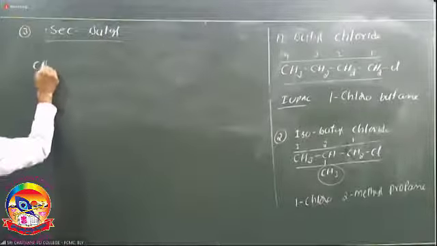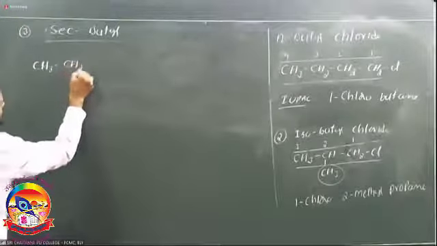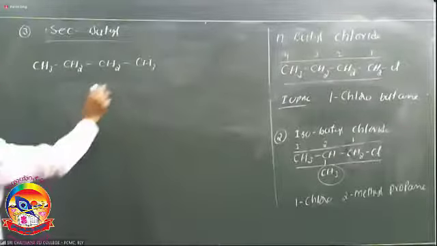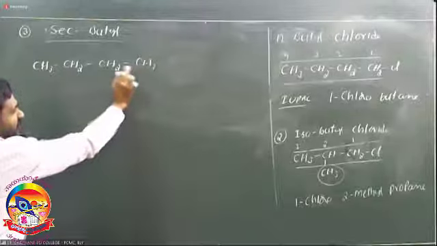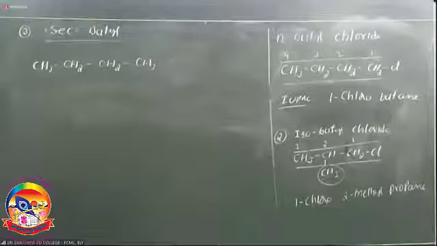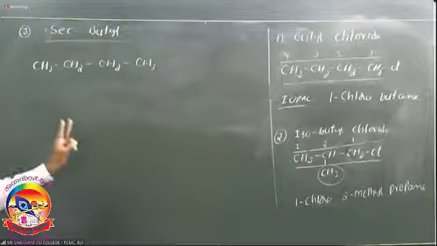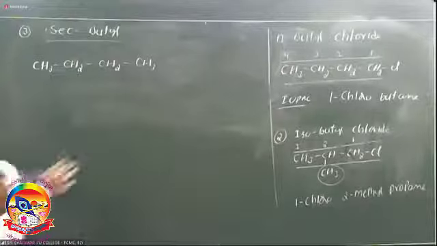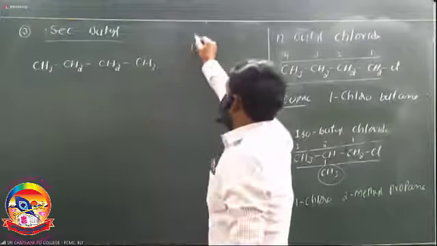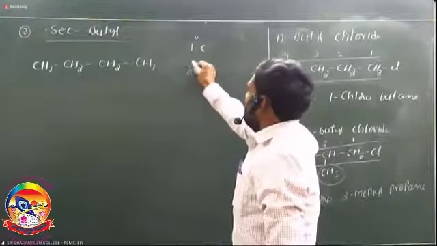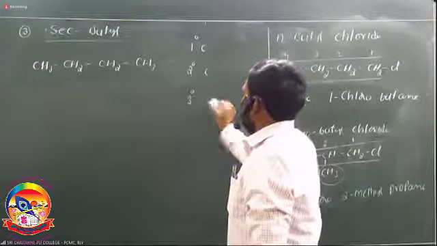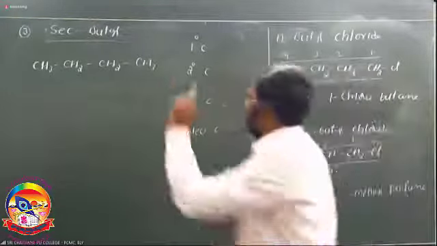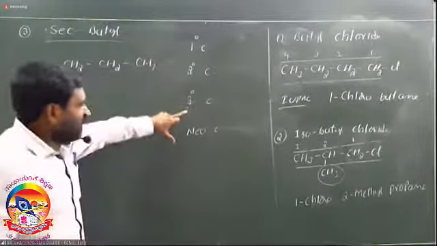So CH3, next CH2, next CH2, next CH3. It is n-butane. So it is the primary carbon. Carbons are classified into 4 types: primary carbon, secondary carbon, tertiary carbon, and neo carbon. Primary is 1 degree, next secondary, next tertiary, and the fourth one is neo carbon.